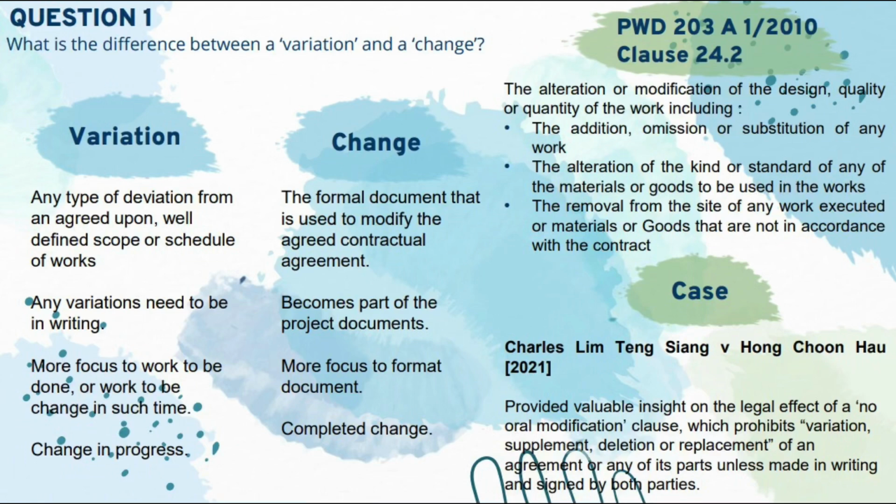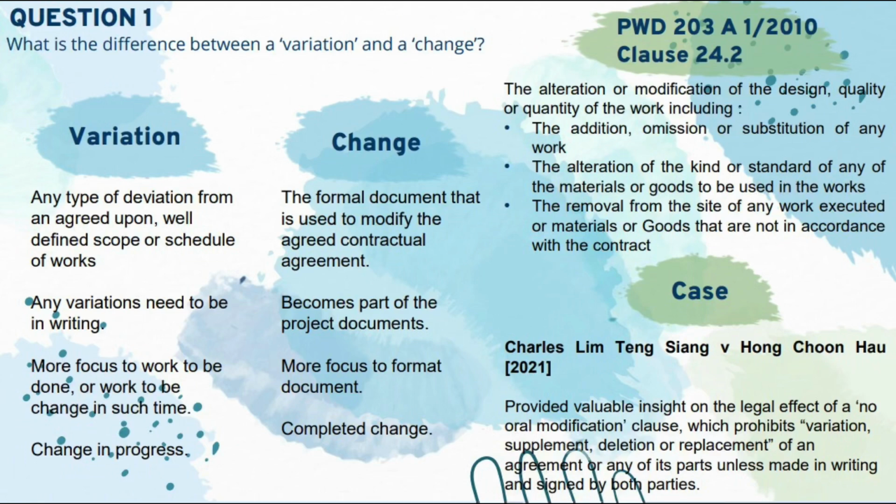For the variation, it needs to be in writing and is more focused on work to be done or work to be changed in such time, and in terms of completed change. For change, it becomes part of the project documents and is more focused on the formal document, and in terms of completed change. Change is when a variant replaces the other variants. Change puts an end to variation.